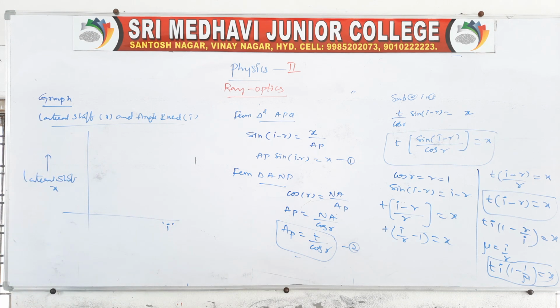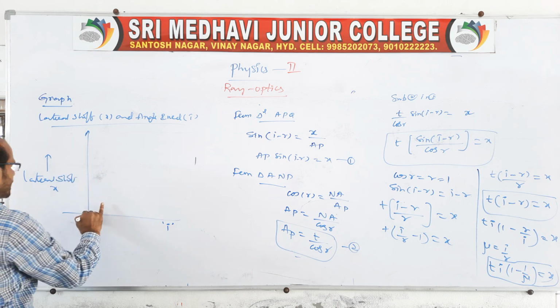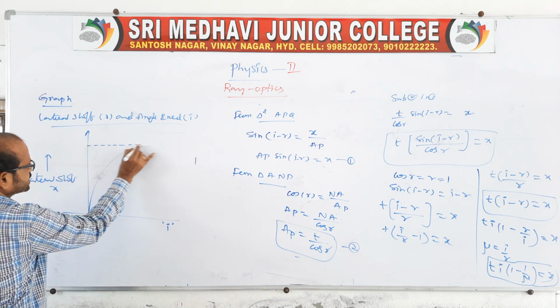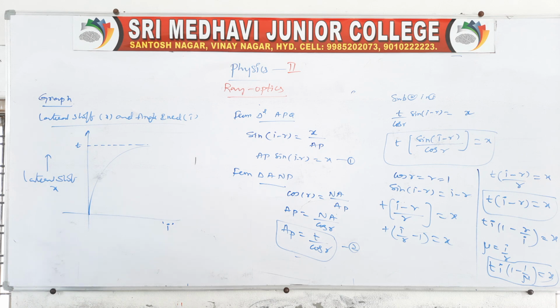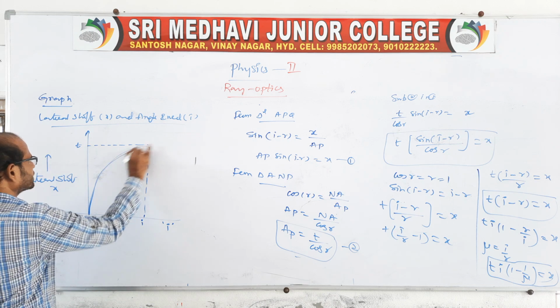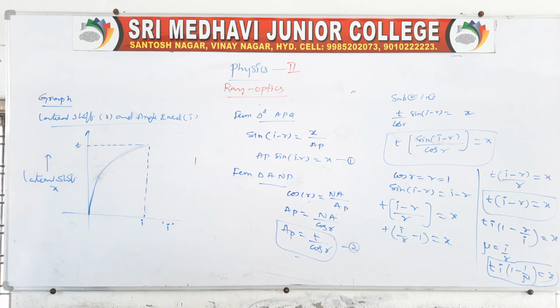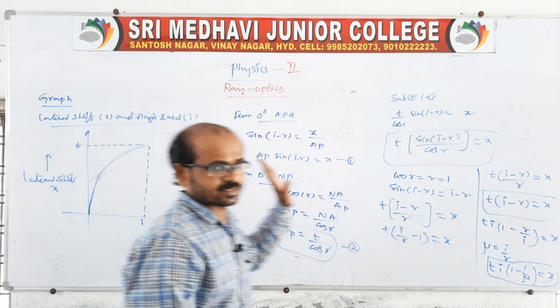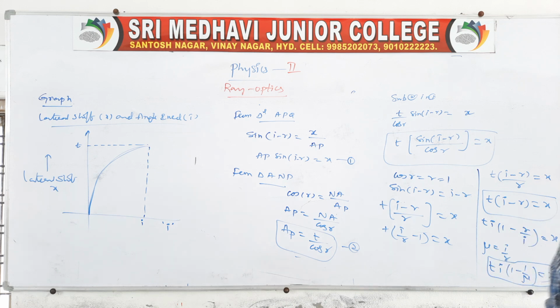The graph will be represented like this. In this case, this is represented as the thickness, clear, and here the angle of incidence will be i. So this is the graph between lateral shift and the angle of incidence. The variation of lateral shift versus angle of incidence will be represented like this. Clear? It is the lateral shift versus angle of incidence graph.